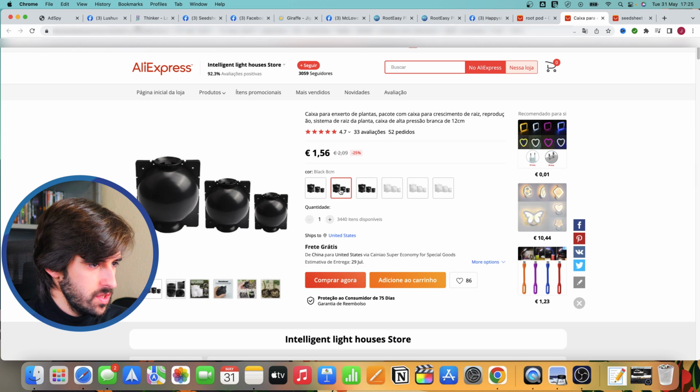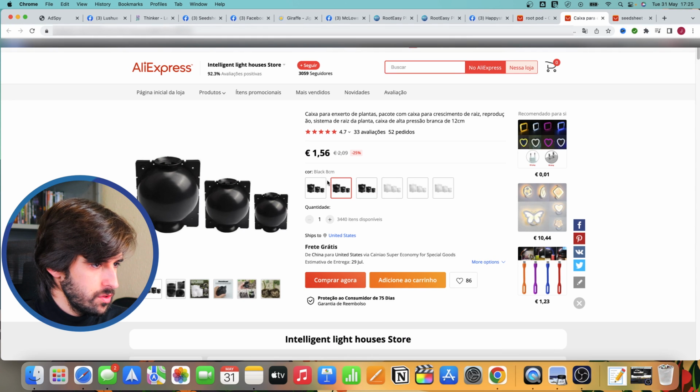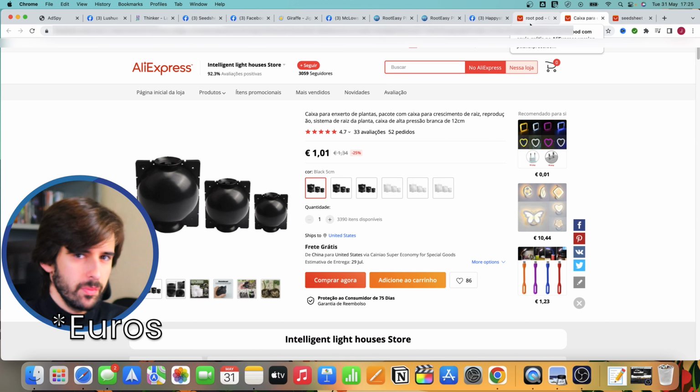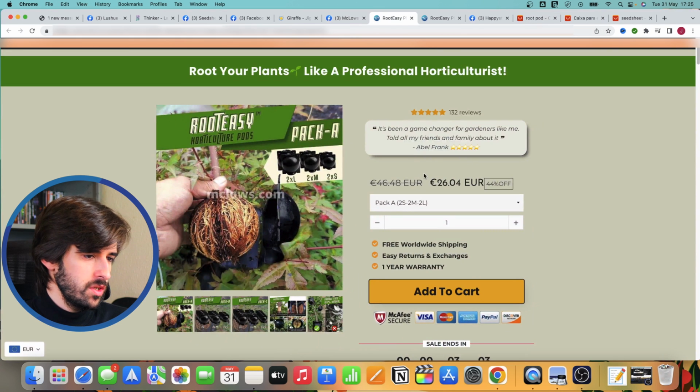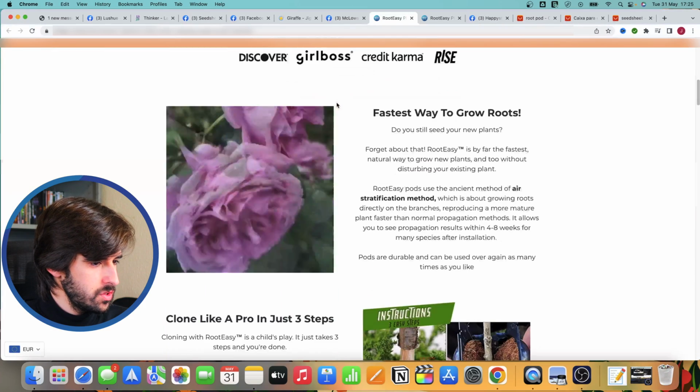So this would cost 6. This would cost 3. And this would cost 2. So about $11 for the pack that they're selling. And they're charging like $27-28. Very, very interesting margins. It's a very interesting product.